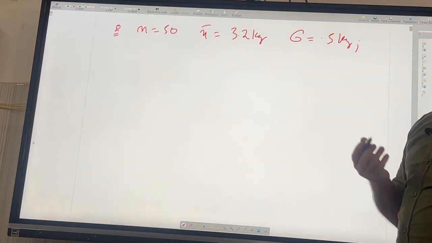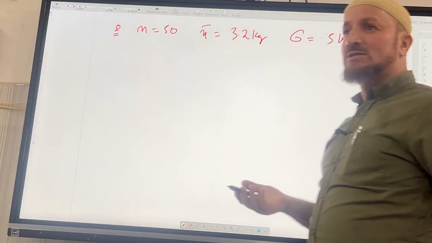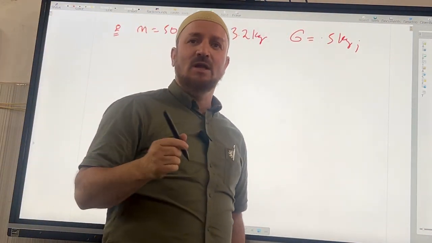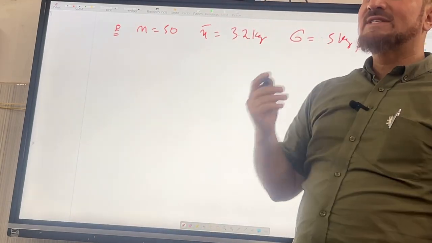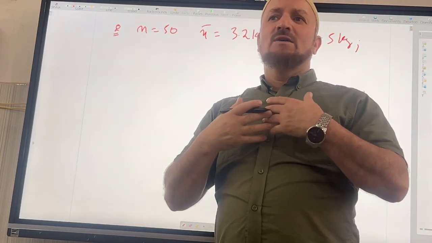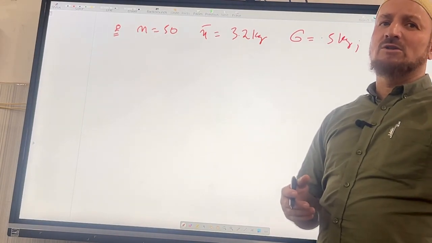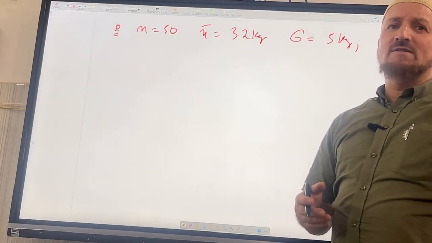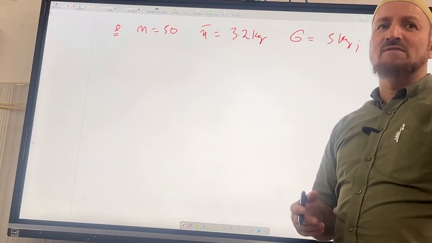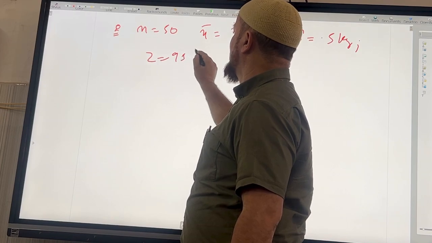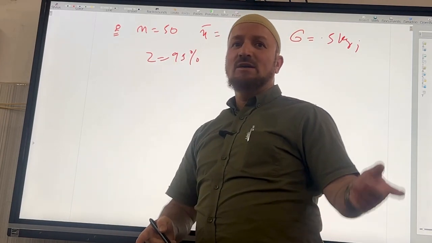And then I should also get the Z. The question will tell you the 95% confidence level, and from that you get the Z value. If it is given as 95%, for example, you have to calculate its Z value.